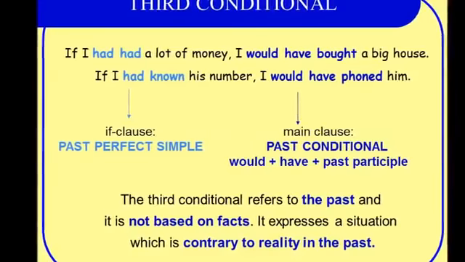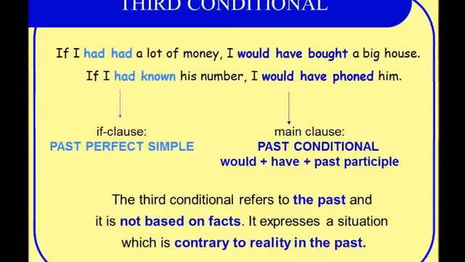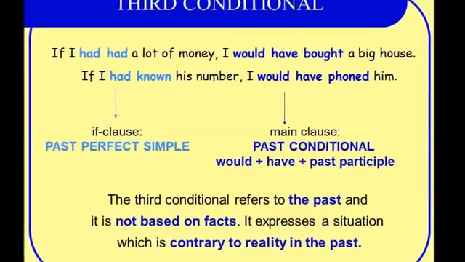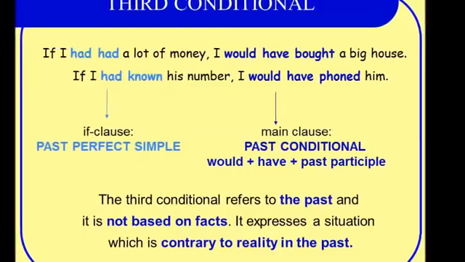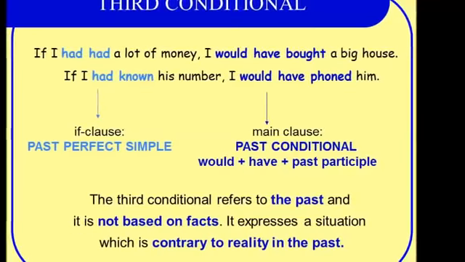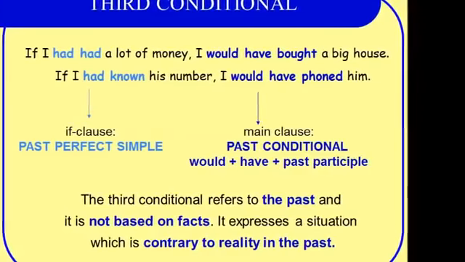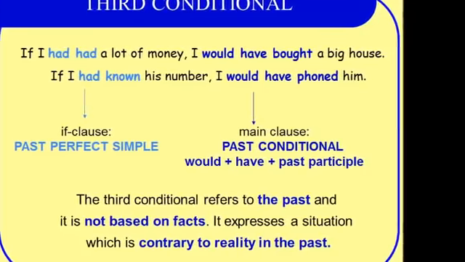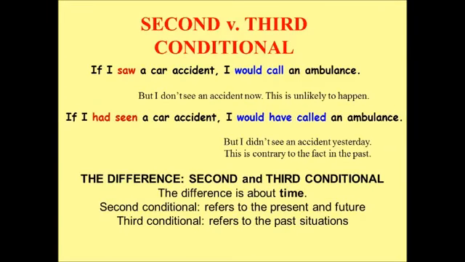The if clause has the past perfect simple, while the main clause is a past conditional that has would plus have plus past participle. The third conditional refers to the past and is not based on facts. It expresses a situation which is contrary to reality in the past. Second versus third conditional.